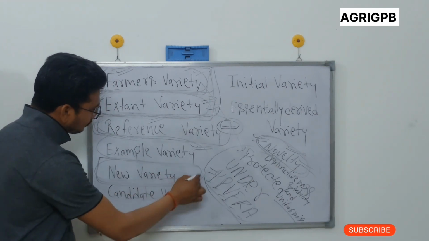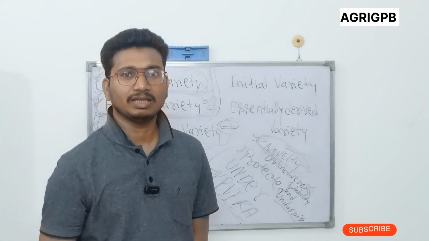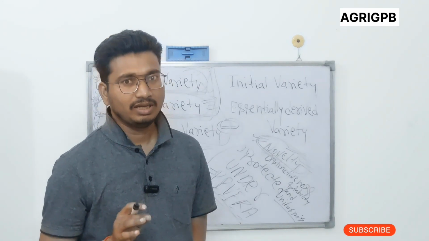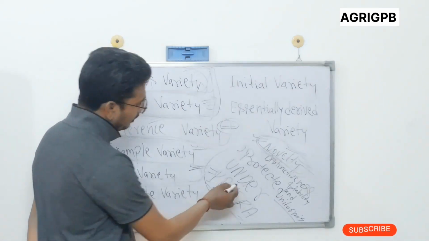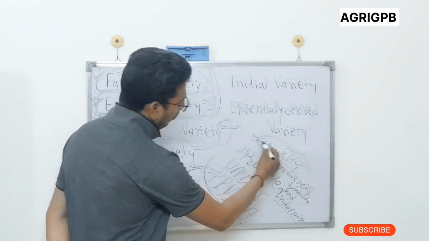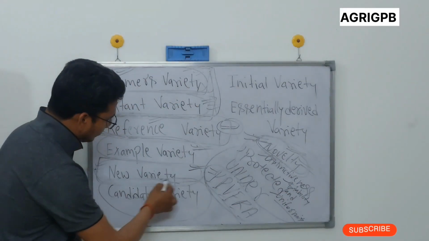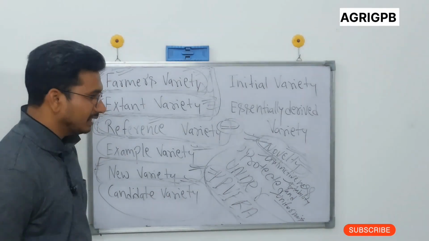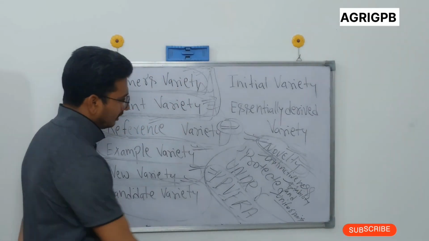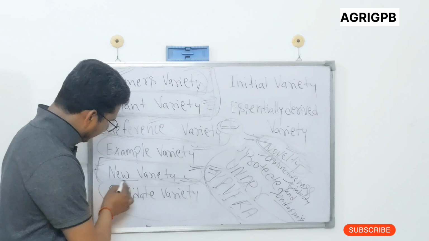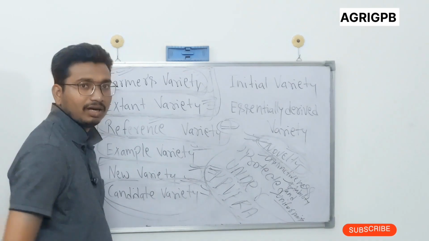Actually, new varieties are the genotypes that are developed by any breeders, and such genotypes can be registered under PPVFRA if they have novelty, distinctiveness, stability, and uniformity. Now, what is candidate variety? Candidate variety is a new variety that has not been protected under PPVFRA.